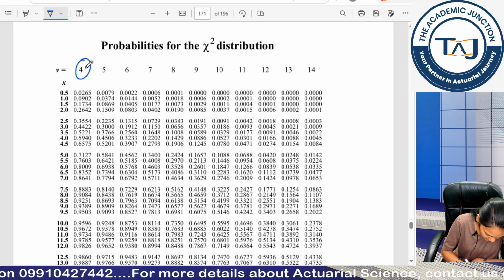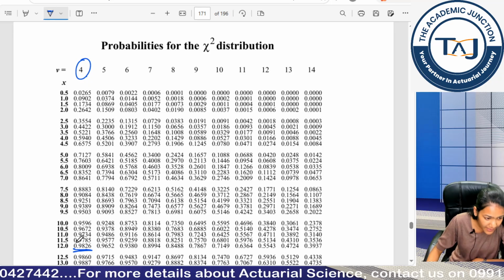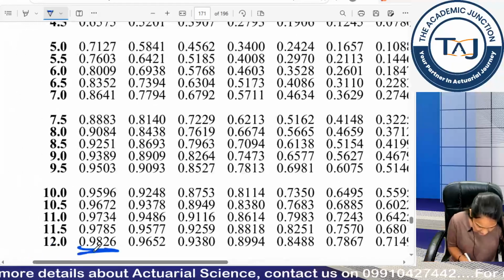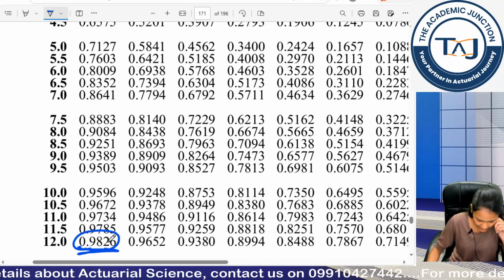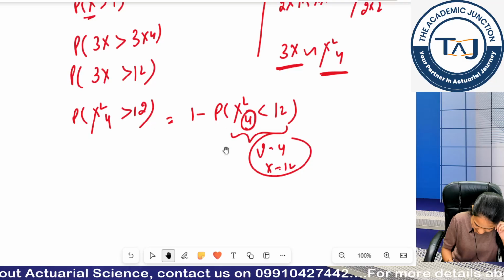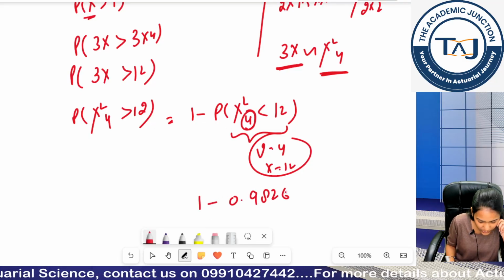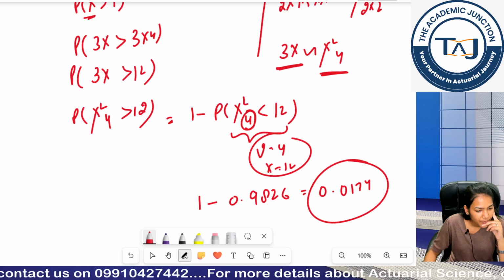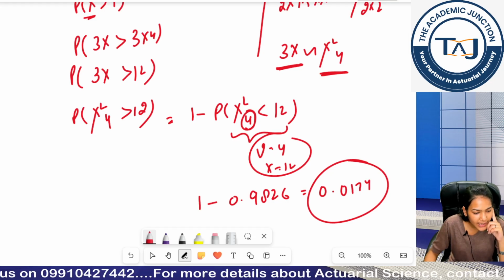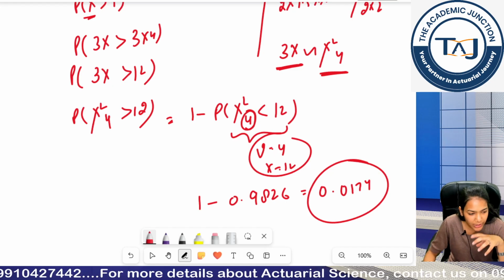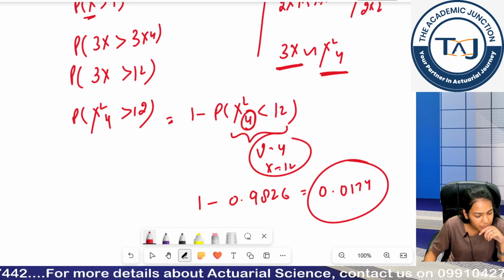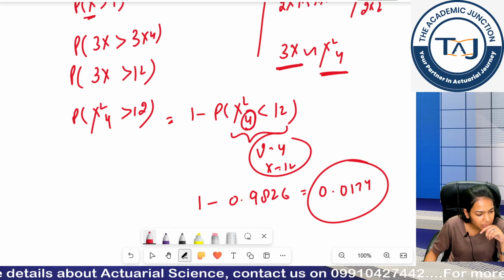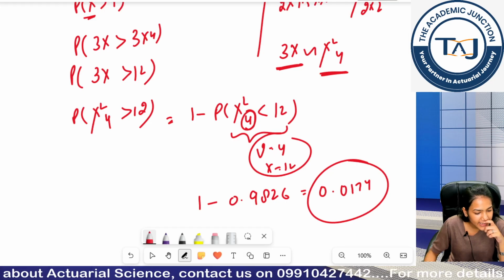Now for coming to this fourth page, I need to check 12. So what is my value? Can you see? Let me zoom it out. It is 0.9826. Okay. So my value is 1 minus 0.9826, which is equal to 0.0174. Now are you getting the answer, guys? There was doubt in this question. Is this clear now? Is it clear?